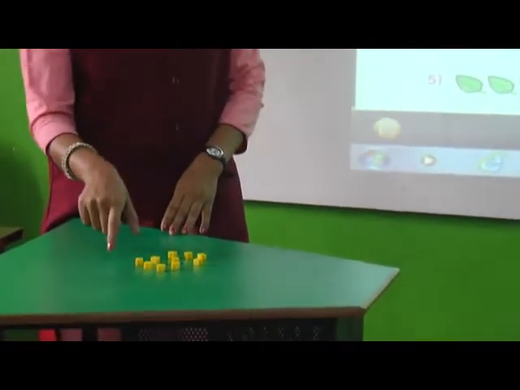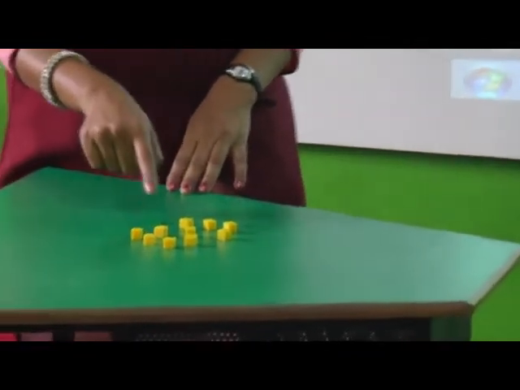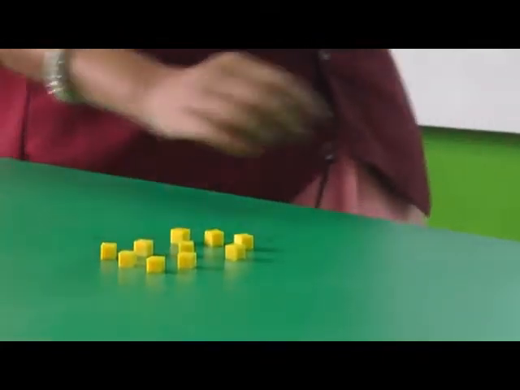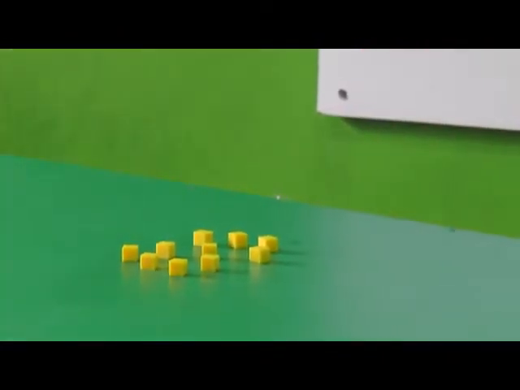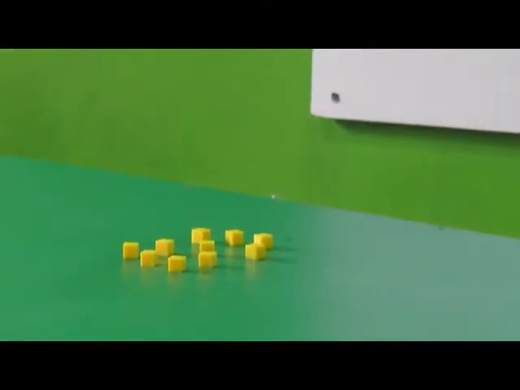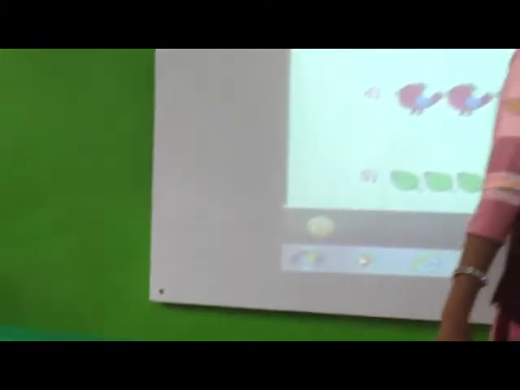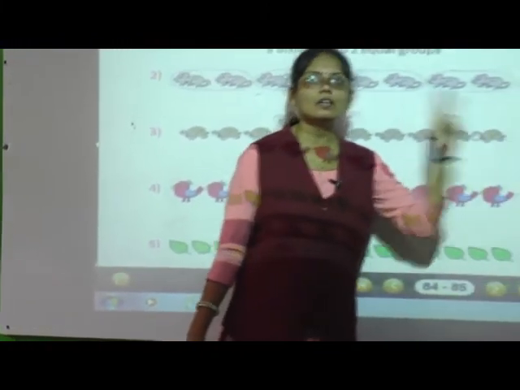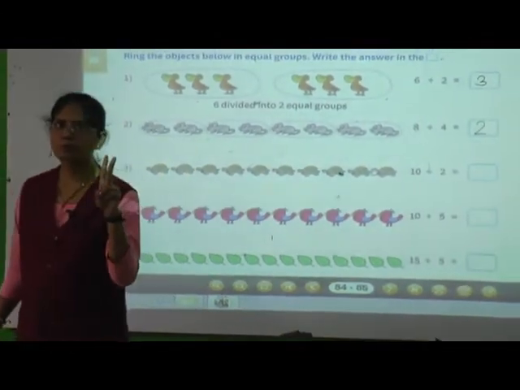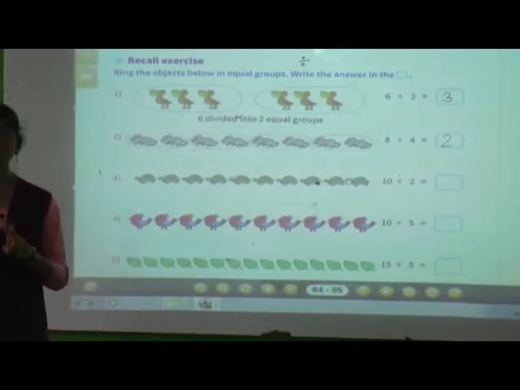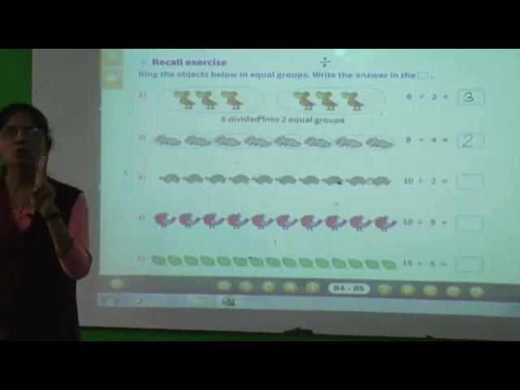Now we have taken 10 objects. These 10 objects we have to divide into 2 equal groups. Why? Because here 10 divided by 2 is there, means we have to make 2 equal groups.